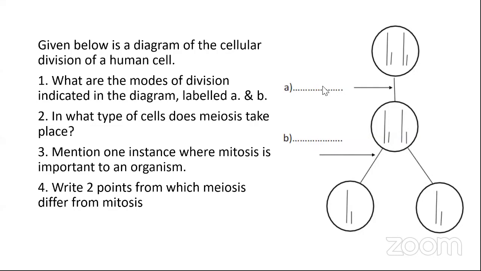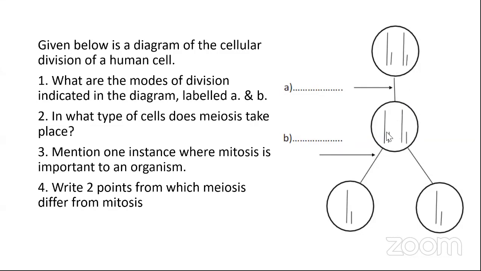Well, the correct answer is A is mitosis and B is meiosis. Why? Because it's a very clear picture, no need to get confused. Let me explain it to you all. In this one, they have actually put only one cell. Actually, there should be another cell in here. So this is exactly like the mother cell and the daughter cell. So in here, of course, it should have been mitosis.